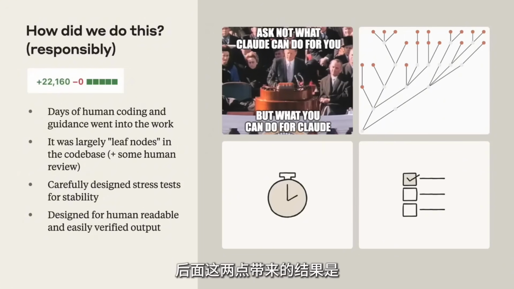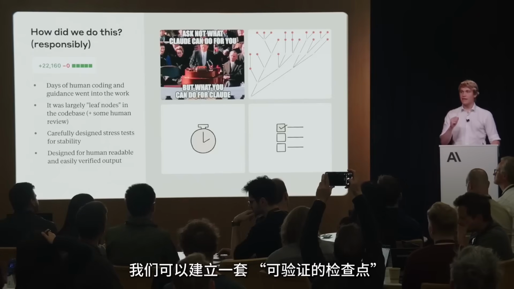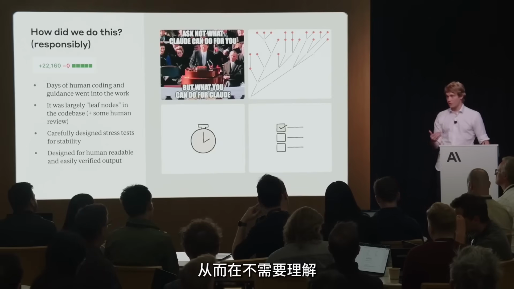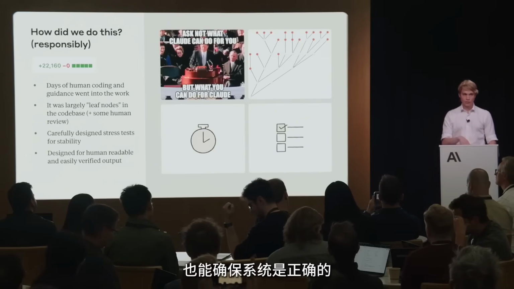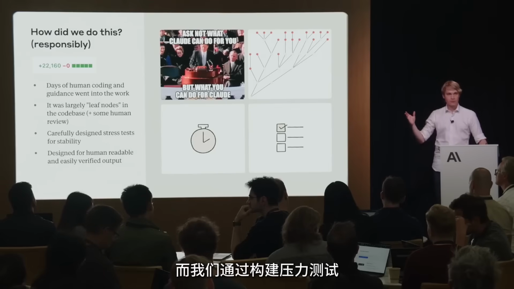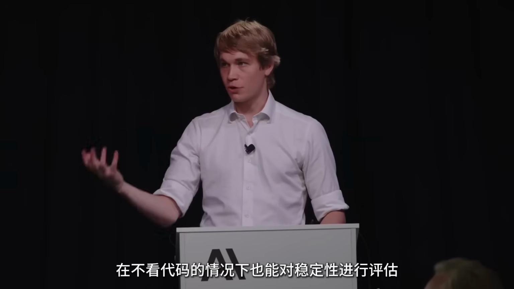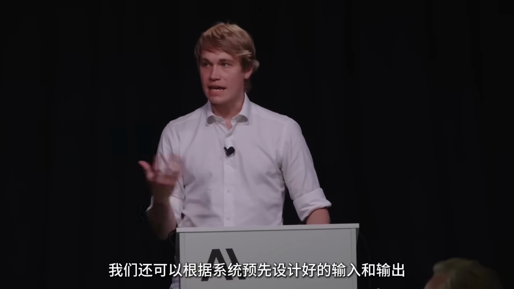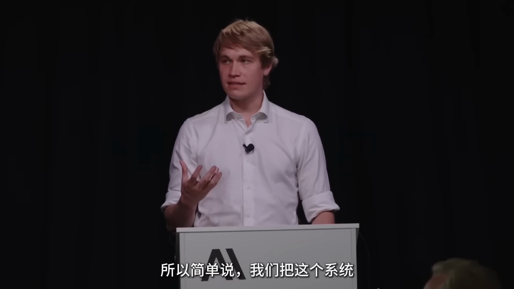And what that let us do, these last two pieces, is it let us create these verifiable checkpoints so that we could make sure that this was correct even without understanding or reading the full underlying implementation. Our biggest concern was stability, and we were able to measure that even without reading the code by creating these stress tests and running them for long durations. And we were able to verify correctness based on the inputs and outputs of the system that we designed it to have. So basically, we designed this system to be understandable and verifiable even without us reading all the code.